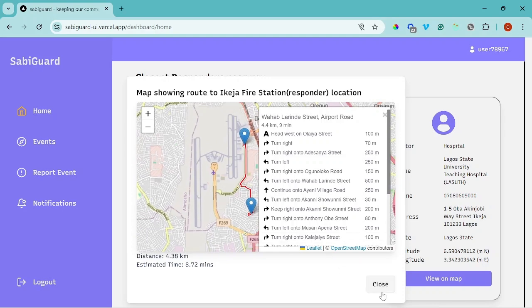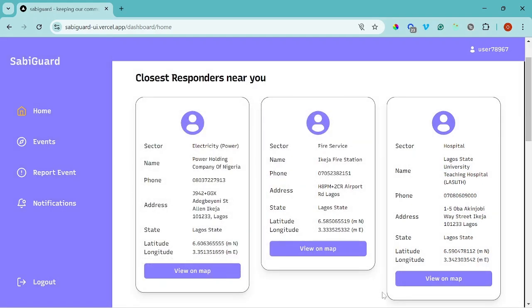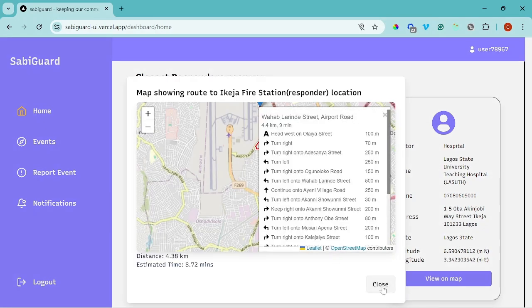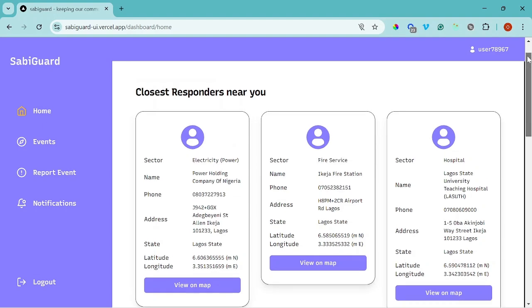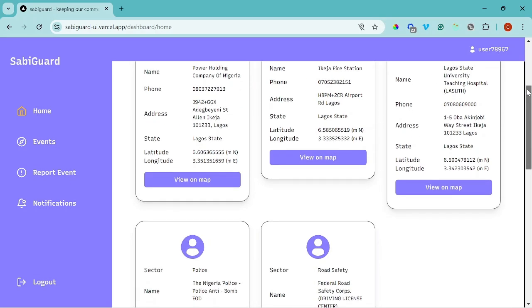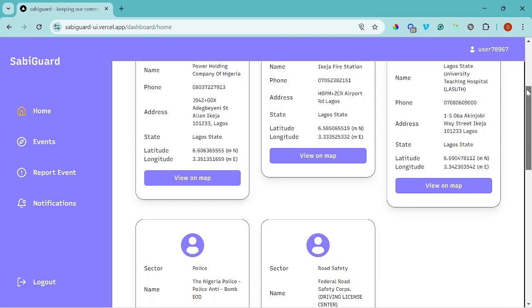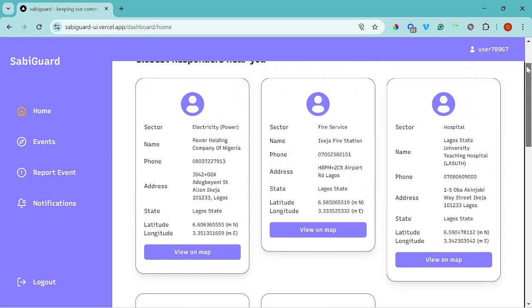When users report something like a power outage, suspicious activities, vandalism, and the like, nearby users, I mean the folks living around there, receive a real-time notification of that event, and the notification is also assigned to a responder who will respond to that incident. The platform also fosters community engagement, whereby people around can discuss a particular issue. And that's how this solution works.